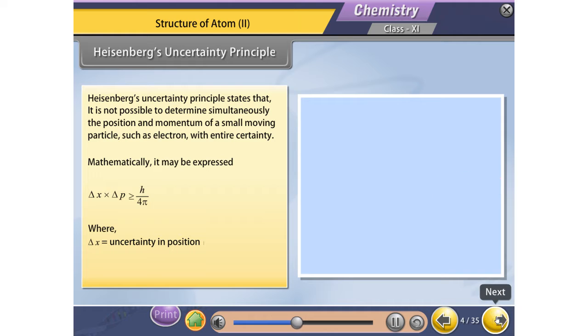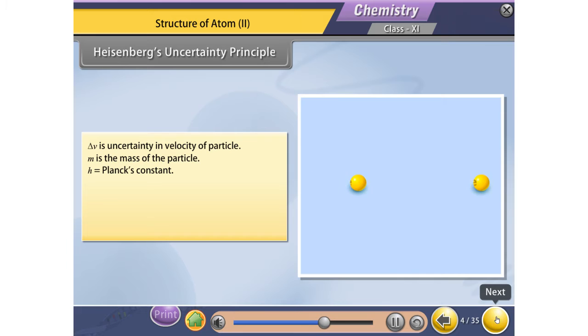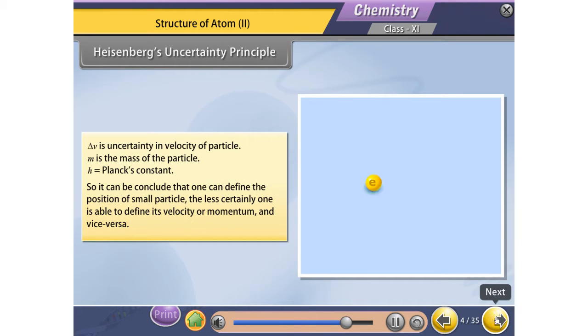delta x is the uncertainty in position, delta p is the uncertainty in momentum, which is equal to m delta v. Delta v is the uncertainty in velocity of the particle, m is the mass of the particle, h is equal to Planck's constant. So, it can be concluded that the more precisely one can define the position of small particles, the less certainly one is able to define its velocity or momentum, and vice versa.